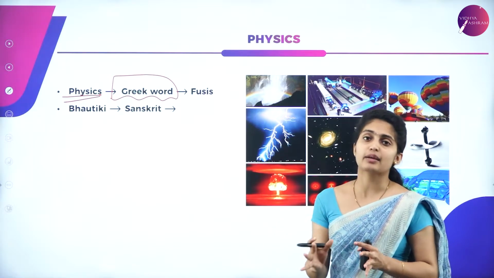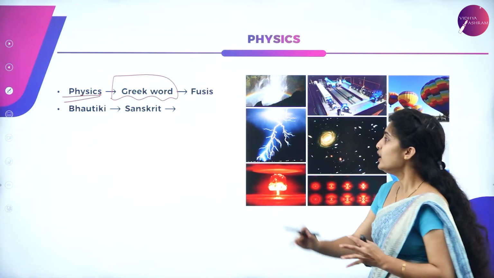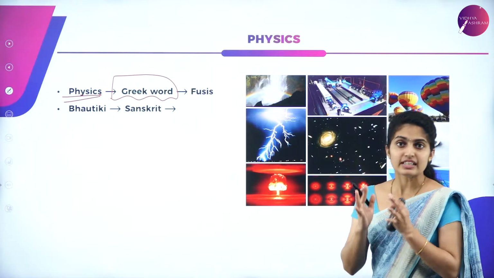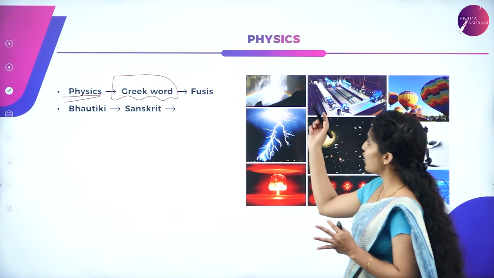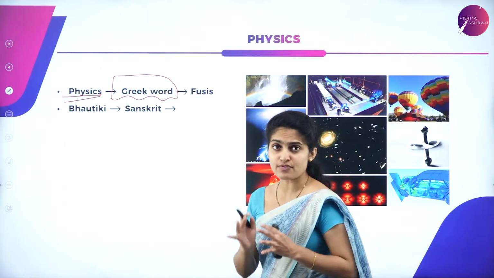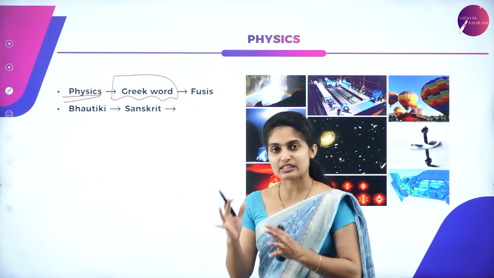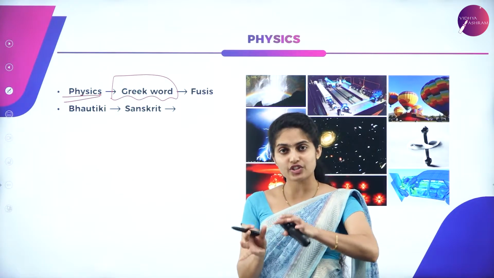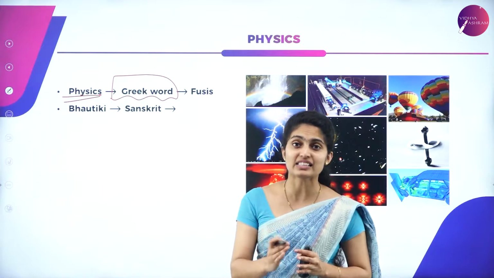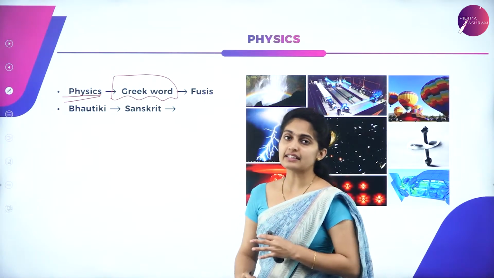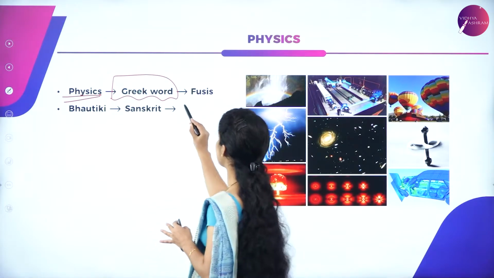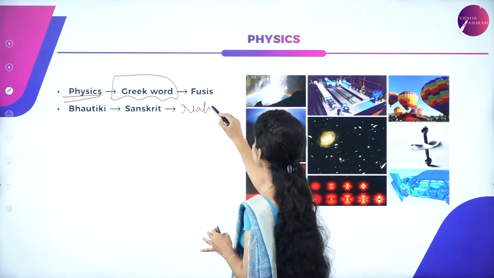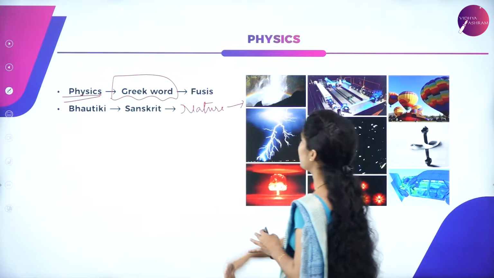So it is nothing but nature. Physis is nothing but nature. Now, physics originated from the Greek word physis, because of which the word came into existence as physics. In Sanskrit, it was known as Bhautaki, which means nature, which you can see over here.